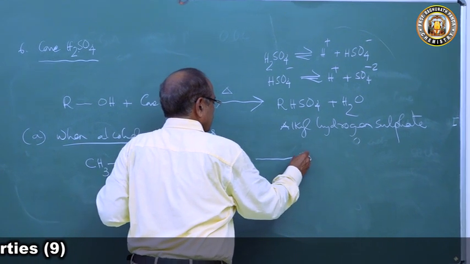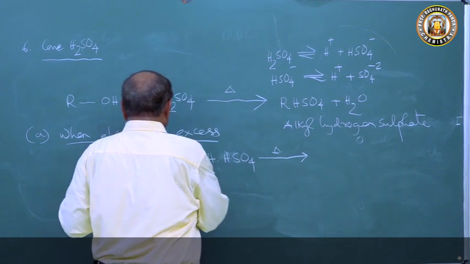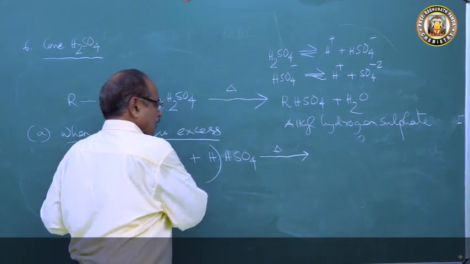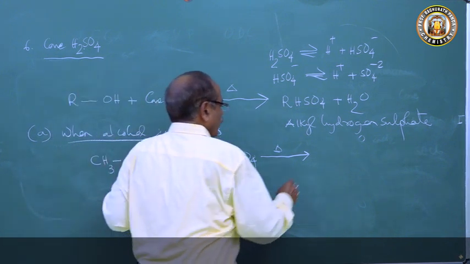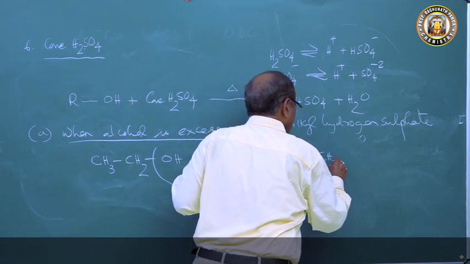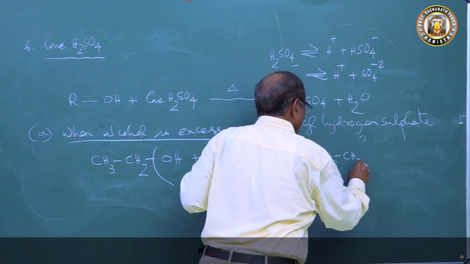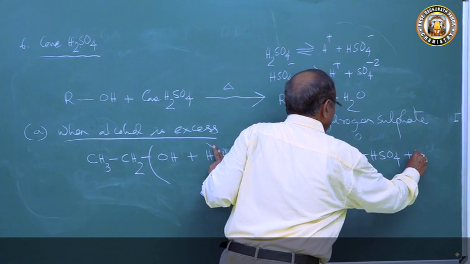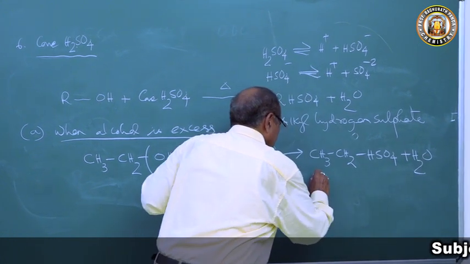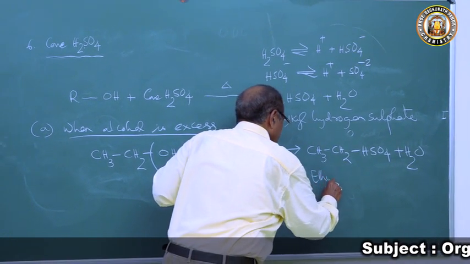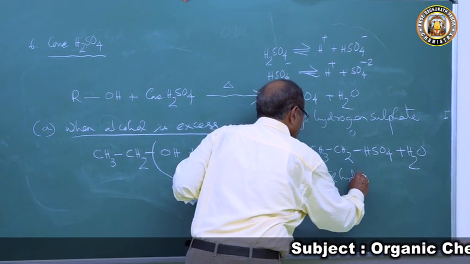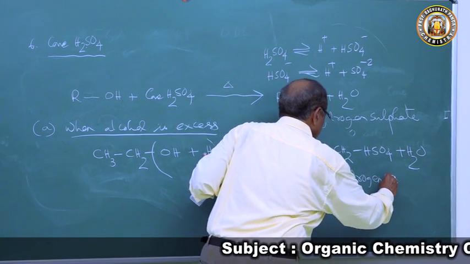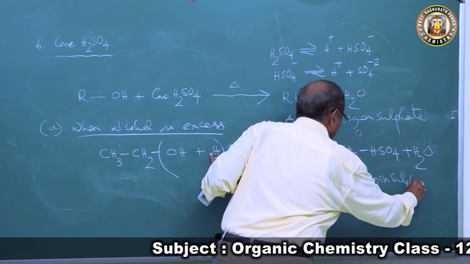HSO4, the reaction we heat. So this OH of alcohol and H of concentrated sulfuric acid go, they form CH3CH2HSO4 with elimination of a molecule of water, ethyl hydrogen sulfate. This forms ethyl hydrogen sulfate.